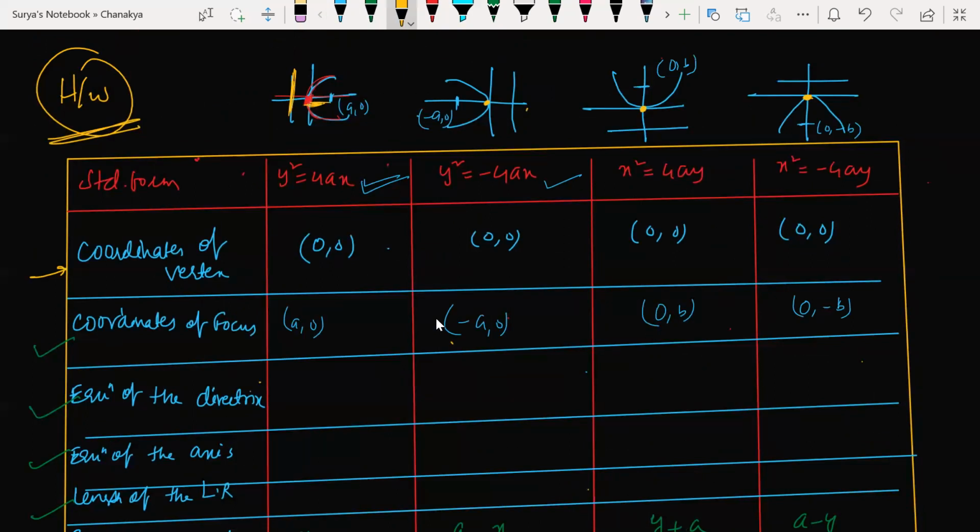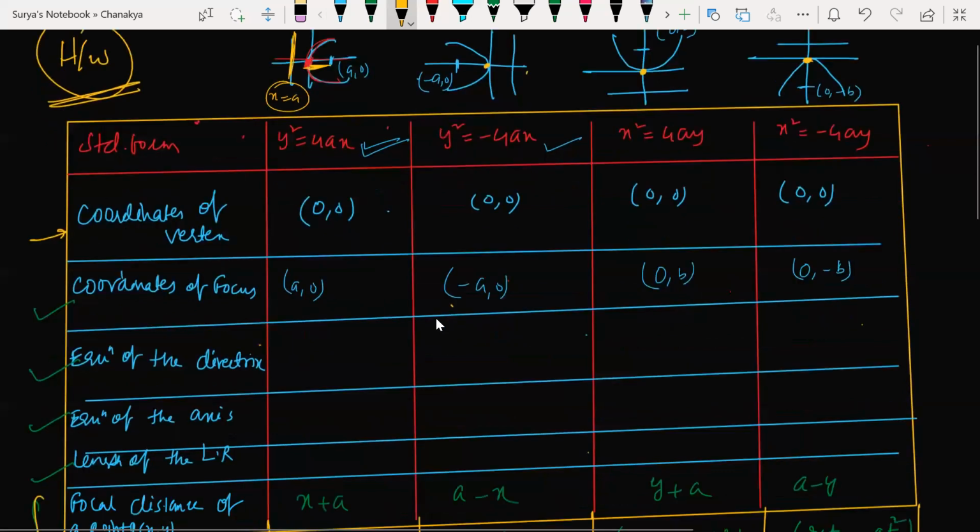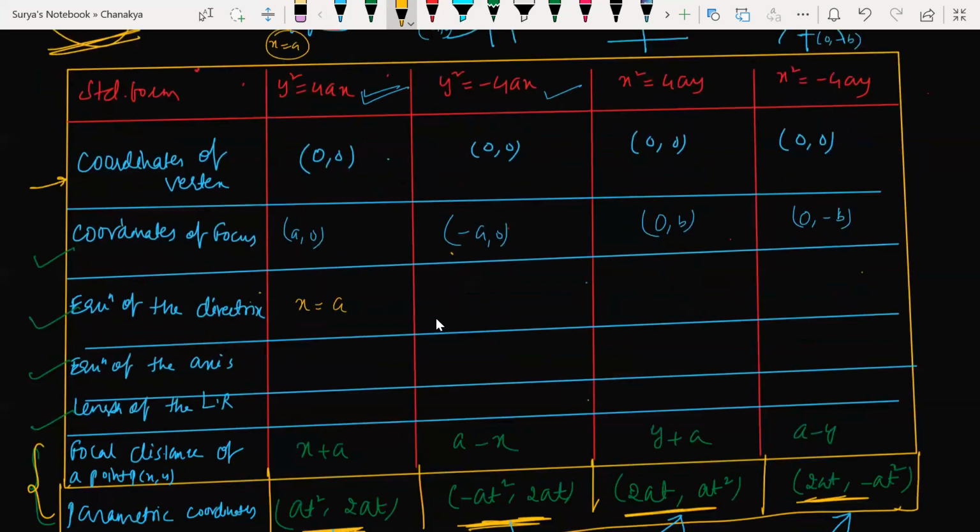This is my x distance here, a distance. Then what is this distance? X is equal to a. Am I correct? Yesterday I told you, equation of the directrix, इसका क्या होता है? X is equal to a. And इसका क्या होता है? X is equal to minus a. Sorry, I wrote उल्टा. X is equal to minus a इसका होता है, तो x is equal to a इसका होता है.